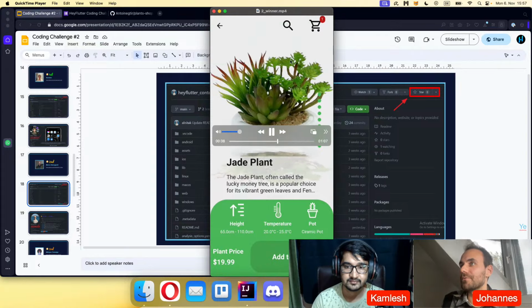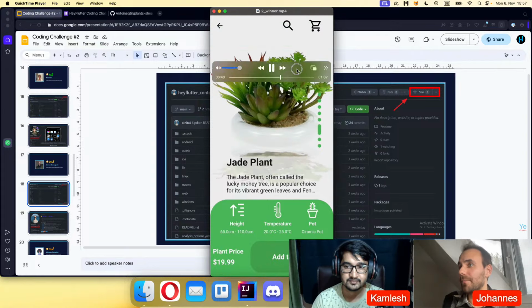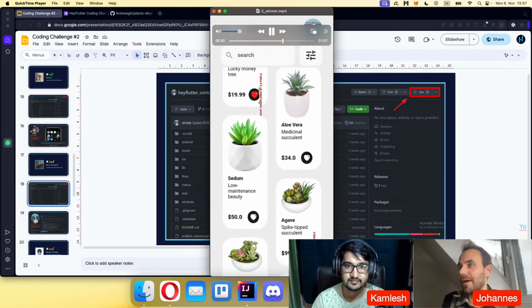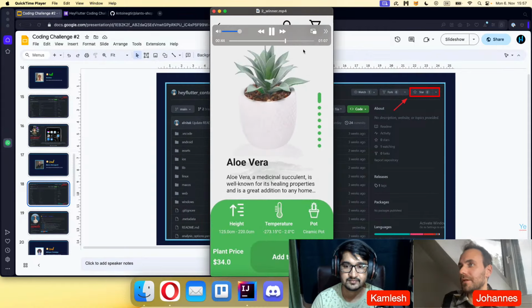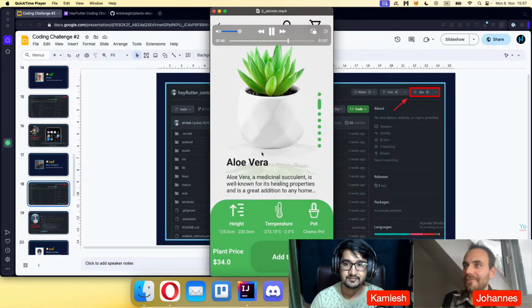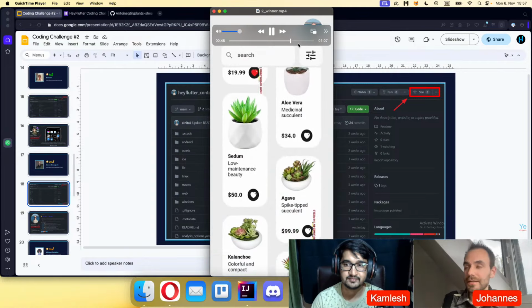And of course, he has also created the card and some more things, but most of them have overflow issues. Yeah, I really like this effect. This is pretty cool, and you can also check it out.